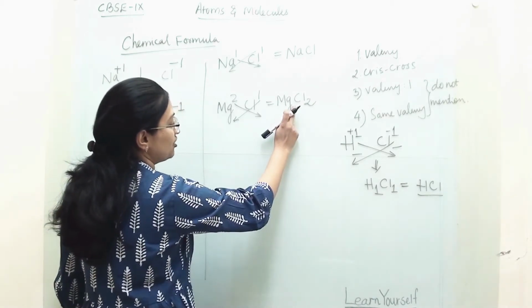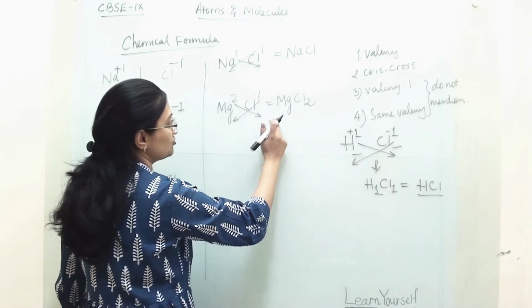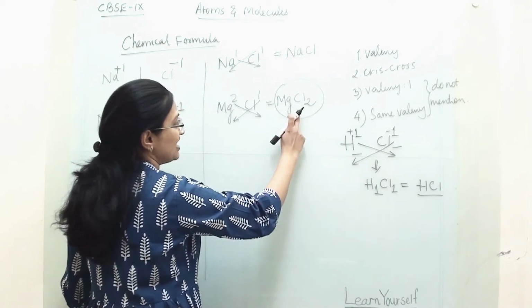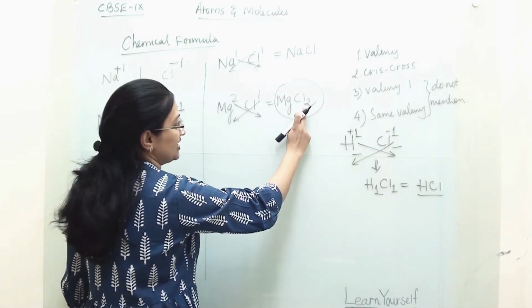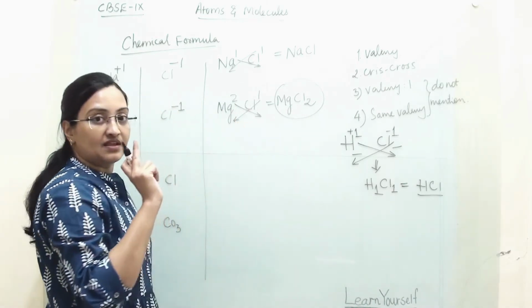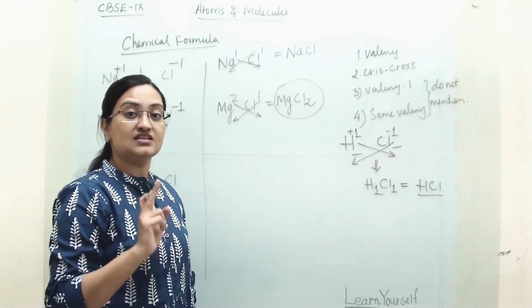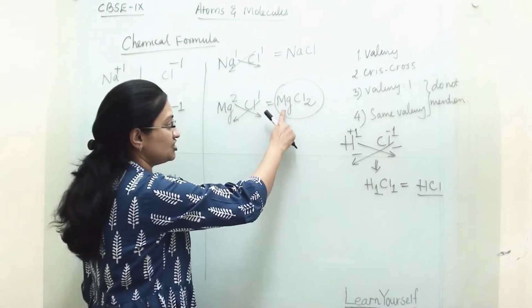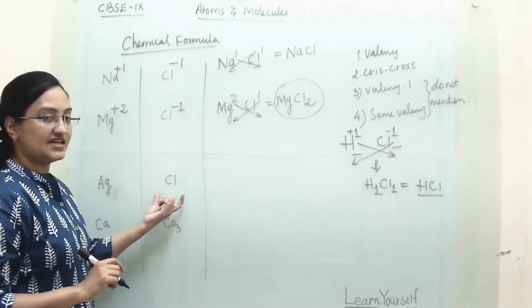Here 1 we are not mentioning but 2 we are mentioning because 2 we have to mention. So molecular formula is MgCl2 and the name is magnesium chloride. Cl minus, so that is anion and its name is chloride. So magnesium chloride. Now next is Ag and Cl.